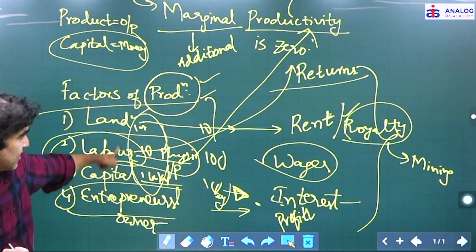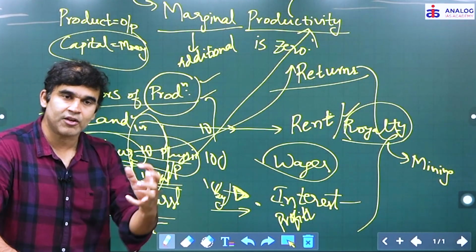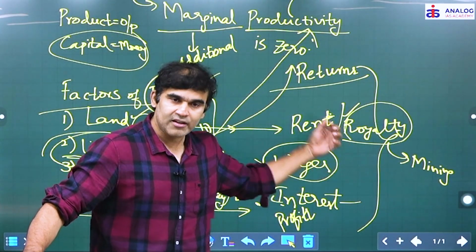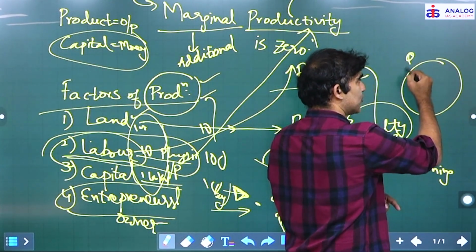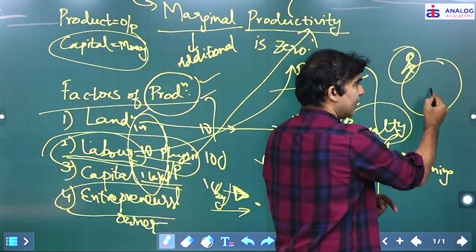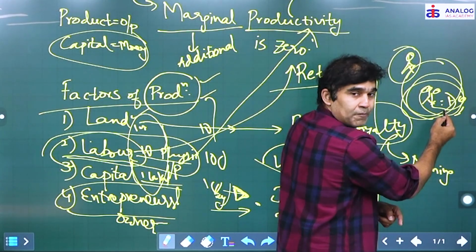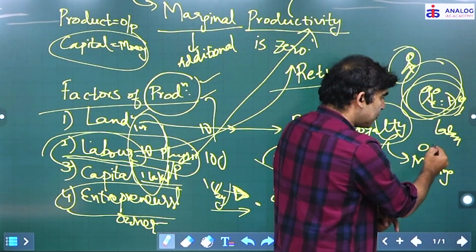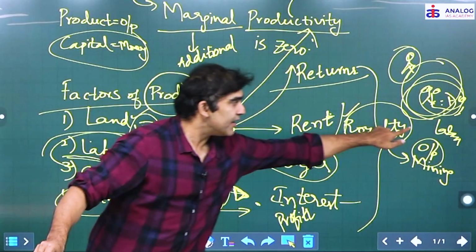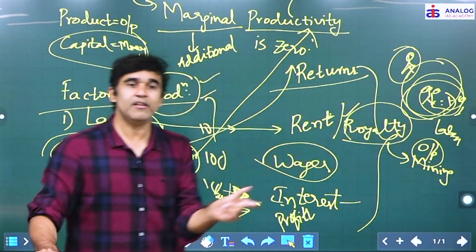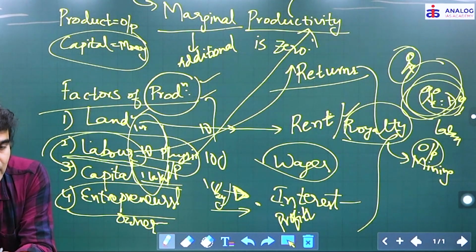So your production function tells you what? If you increase any factor of production, your output also increases, and if you decrease it, it reduces. So we increased. In yesterday's example, I said there is this one guy with 1 acre, along with him his 2 kids and also his wife start to work. So with increased input, that is your labor, your output is supposed to increase, but that won't happen. Your additional output is 0 in Indian agriculture. That is marginal productivity being 0, which is called disguised unemployment.